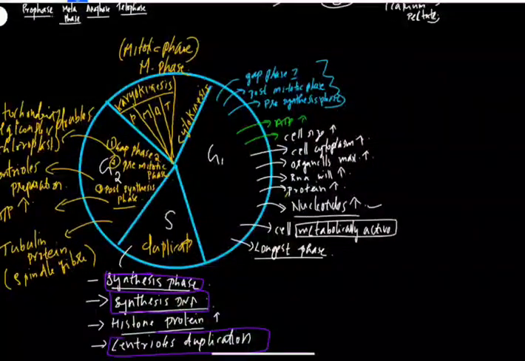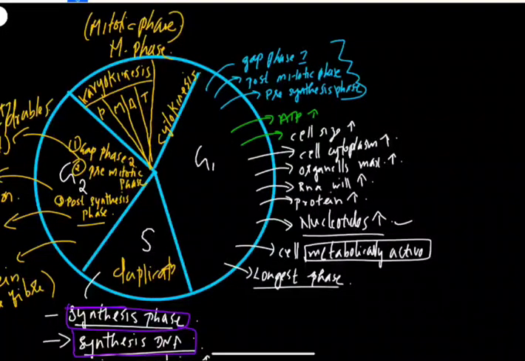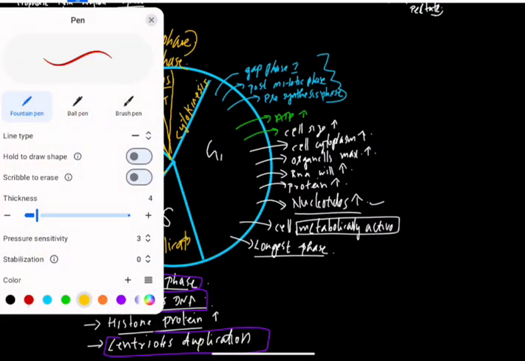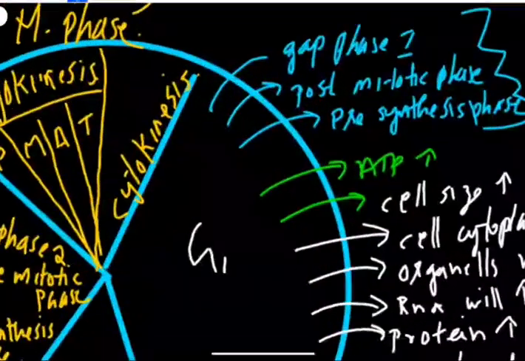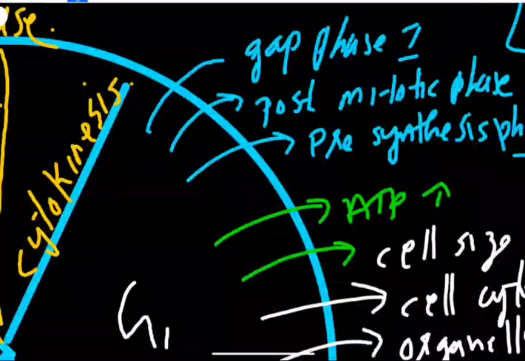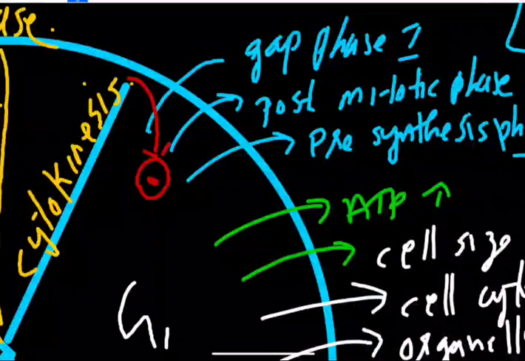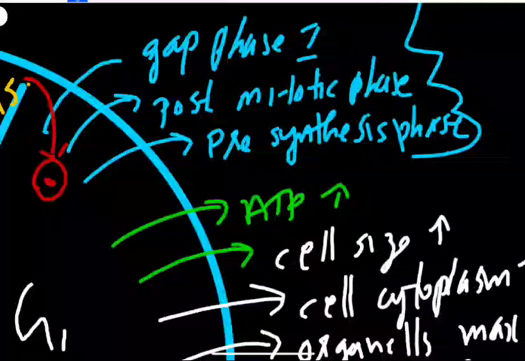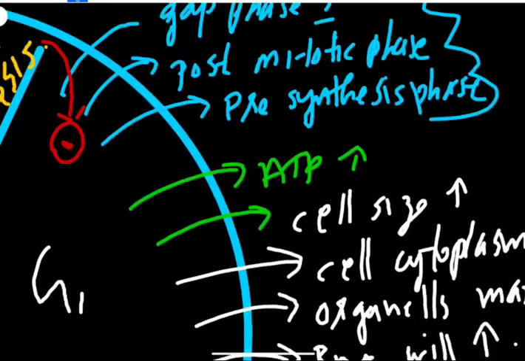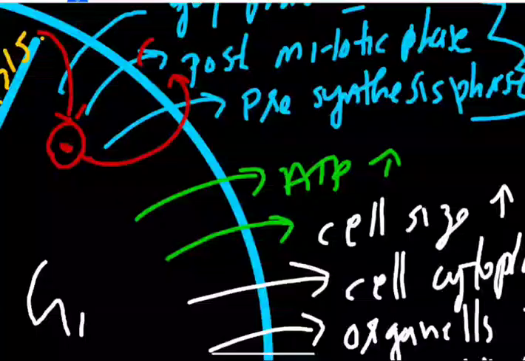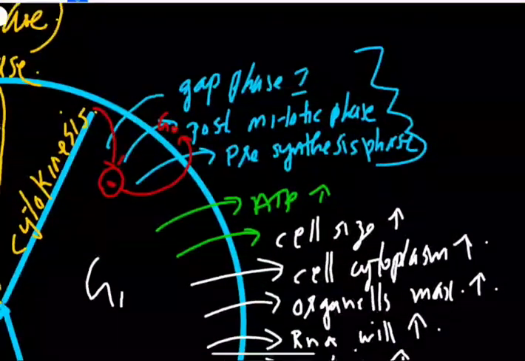Okay, so this is all about the cell cycle: G1 phase, S phase, G2 phase and M phase. One of the most important points to remember is that after the M phase, the cell will go to the G1 phase. But some of the cells will not proliferate further. These cells will go to another stage known as the G0 phase.